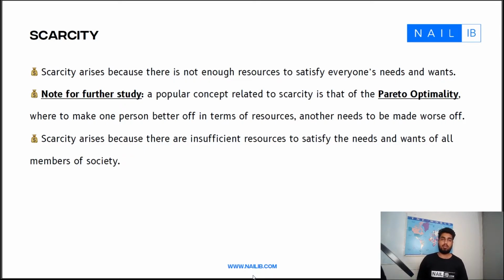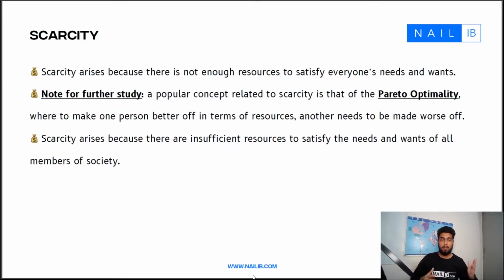And on that note, scarcity is very intricately related to Pareto optimality. Pareto optimality means that if someone is to be made better off in terms of resources, in terms of things that he has, another person needs to be made worse off.